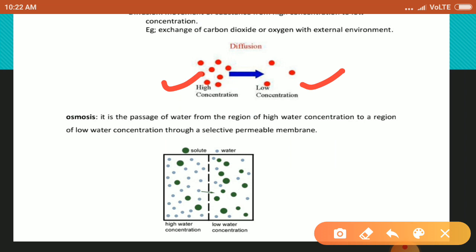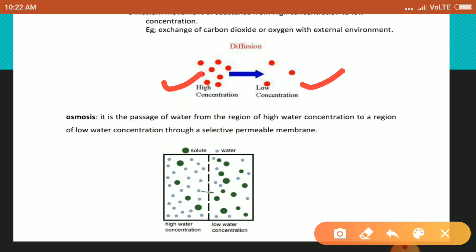In this phenomenon, semi-permeable membrane is not required. Some substances like carbon dioxide or oxygen can move across the cell membrane by diffusion. Now, secondly, osmosis. Osmosis is somehow like diffusion, but in osmosis, semi-permeable membrane is required.